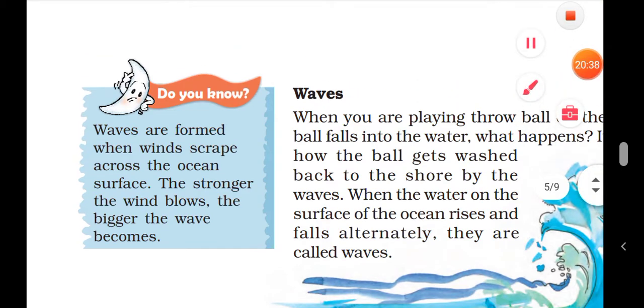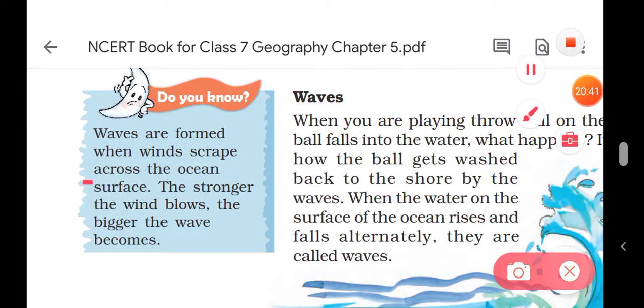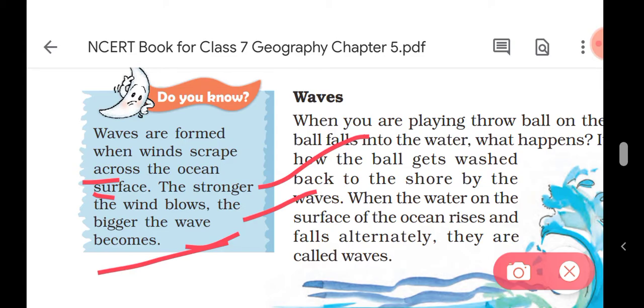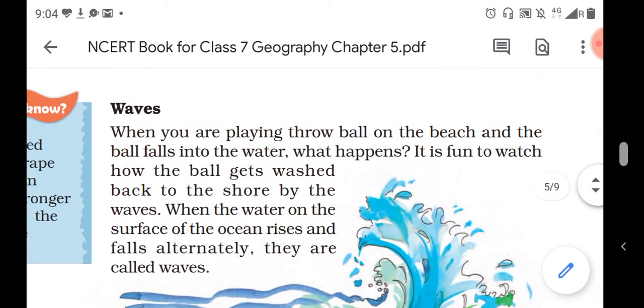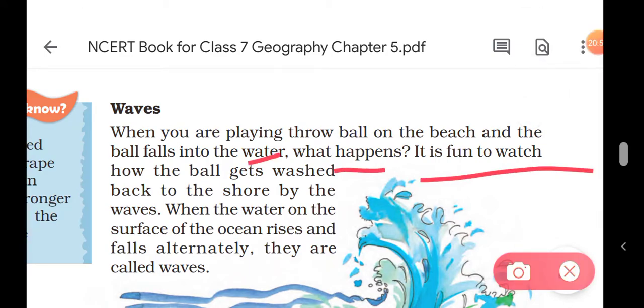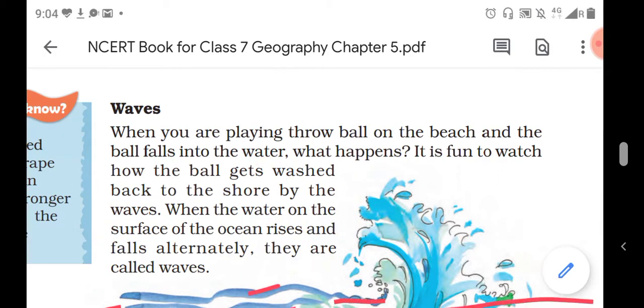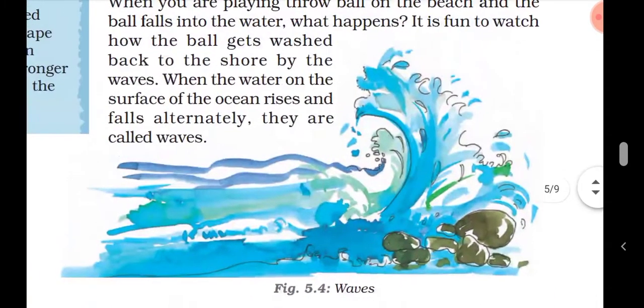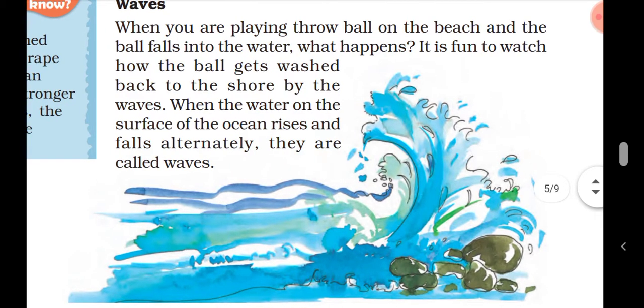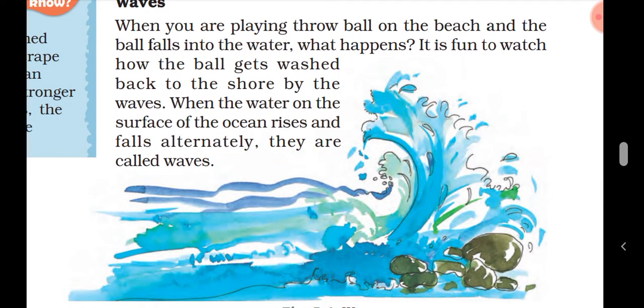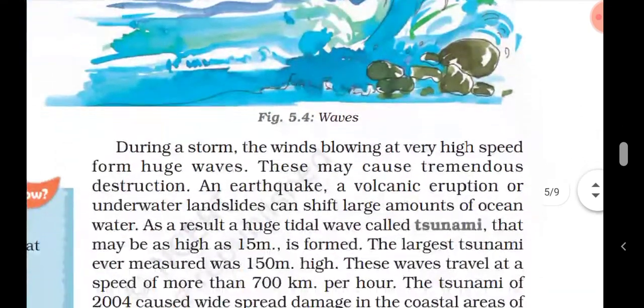Waves are formed when wind scrapes across the ocean surface. The stronger the wind blows, the bigger the waves become. When you are playing and throw a ball into the water at the beach, what happens? It is fun to watch how the ball gets washed back to the shore by the waves. When the water on the surface of the ocean rises and falls alternately, it is called a wave. So what are waves, students? When the water on the surface of the ocean rises and falls alternately, they are called waves.